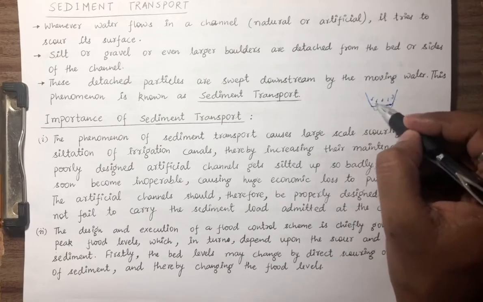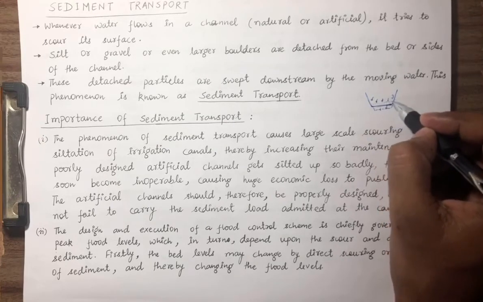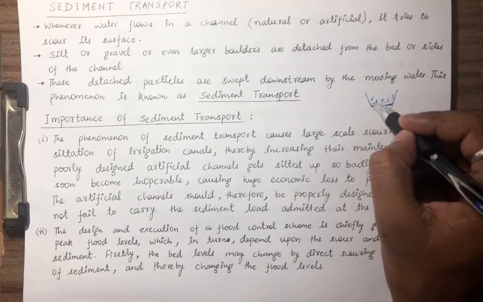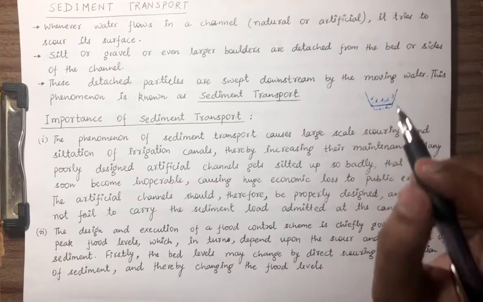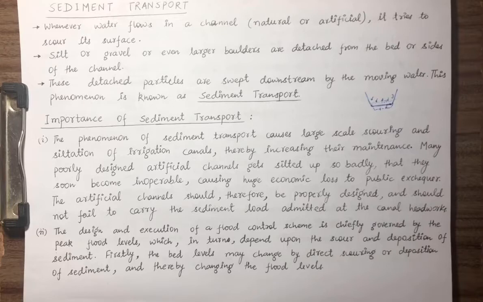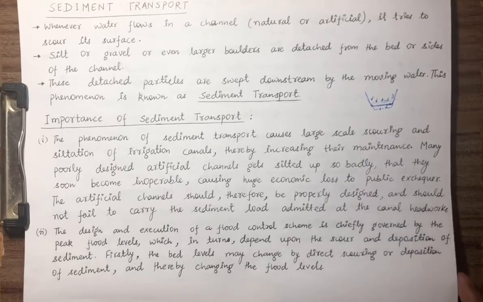If siltation is there, the silt is going to deposit on the bed and the depth is going to reduce. So both the processes are going to change the depth of flow and thereby changing the flood level. If depth is going to change, the flood level is also going to change.